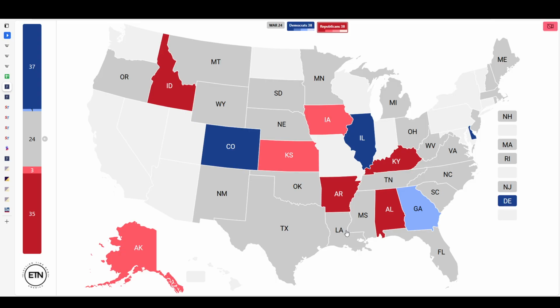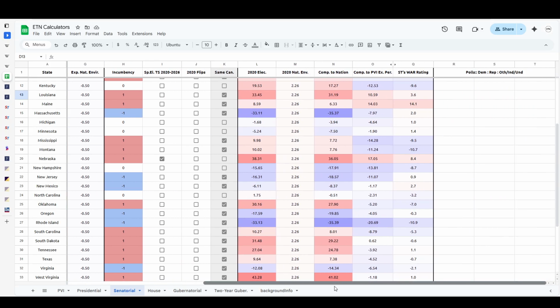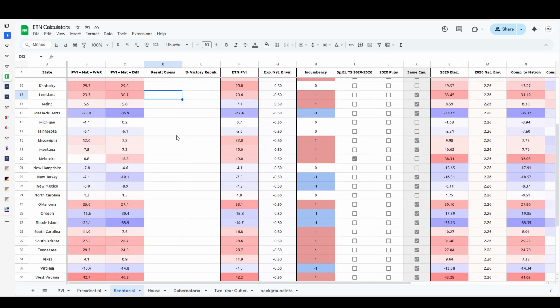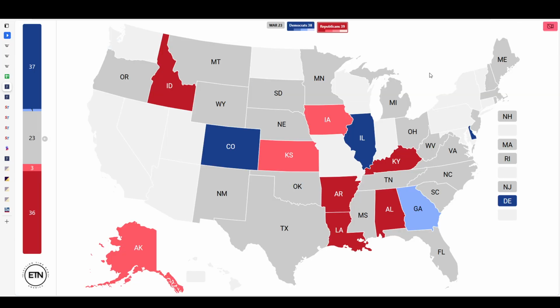Louisiana, 23.7 and 30.7. This is actually due to the difference here of very strong overperformance for Cassidy on the PVI expected performance versus not that strong for the WAR rating. Maine, Susan Collins is expected to win by 5.8 to 5.9%.